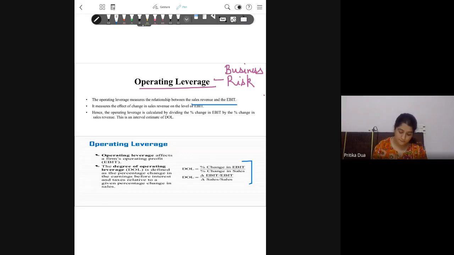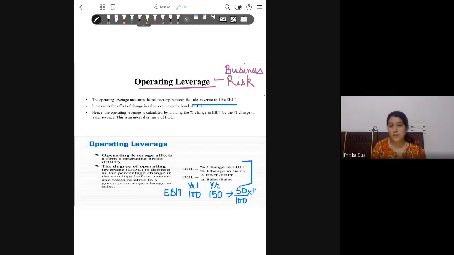Say you are given EBIT for year 1 as 100 and EBIT for year 2 as 150, and you need to calculate the percentage change in EBIT. That will be 50 by 100 into 100, which is a 50% increase in EBIT.